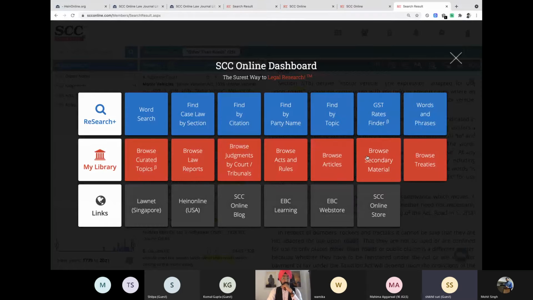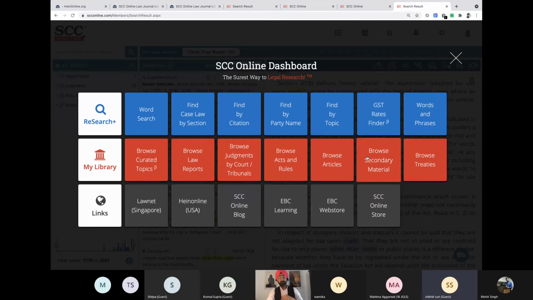Similarly, the case reference tip. And then the additional feature on the acts that you showed us. And the curated topics is that addition that you've also shown.